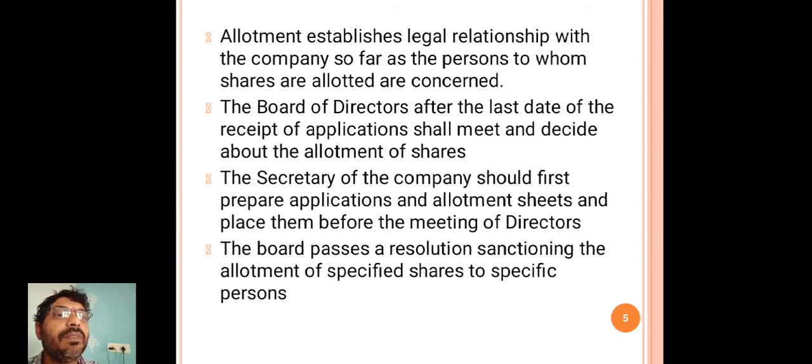The secretary of the company should first prepare applications and allotment sheets and place them before the meeting of directors. The board of directors passes a resolution sanctioning the allotment of specified shares to specific persons.